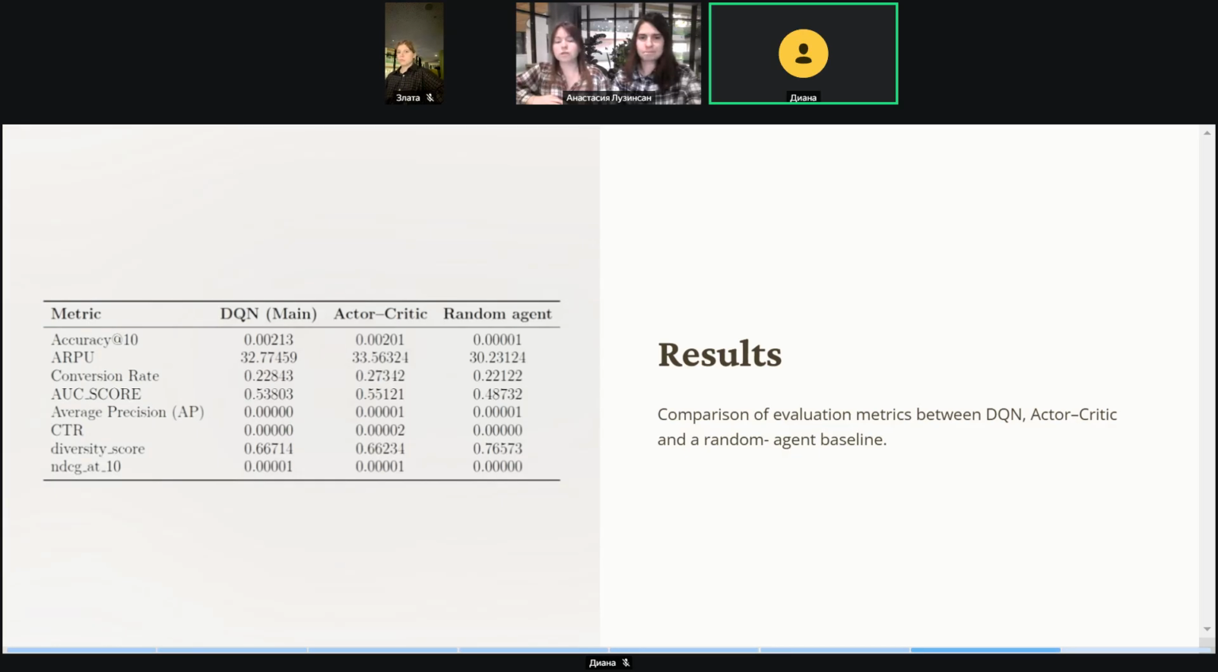And for the sake of interest, we also tried to evaluate the accuracy of guessing the category. There are significantly fewer of them in our dataset, just over 800. For this task, the DQN model shows an accuracy of about 12%.